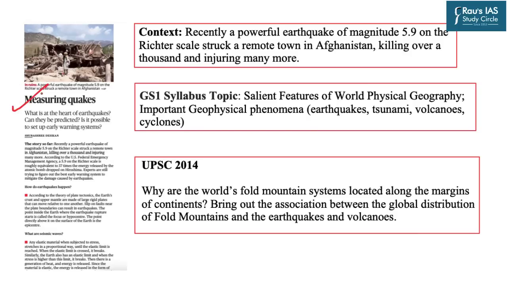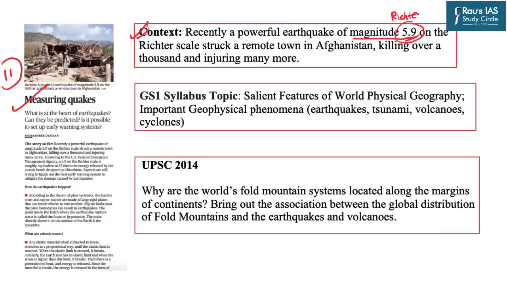This topic has appeared at page number 11 in today's The Hindu Daily edition in the FAQ section. This topic is in relation to the recent earthquake which has struck Afghanistan, and that is the very context of this article. That earthquake was measured at a magnitude of 5.9 on the Richter scale.